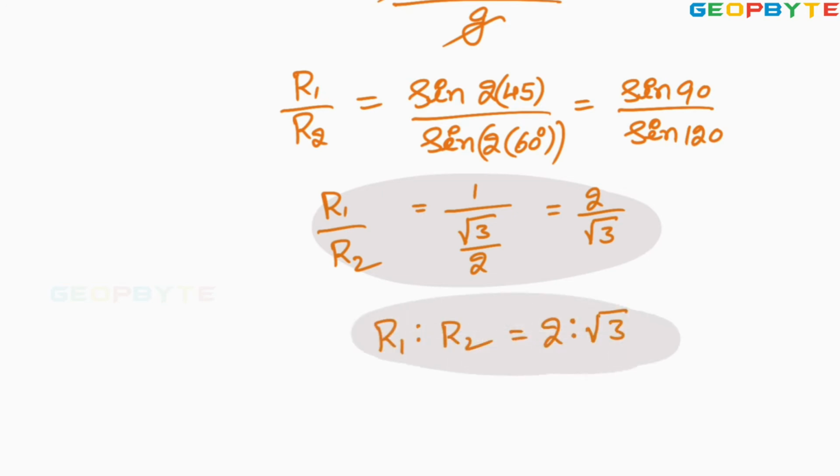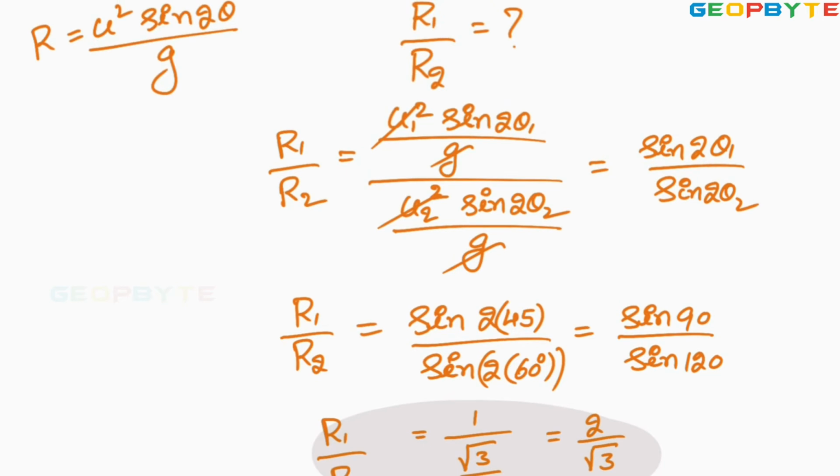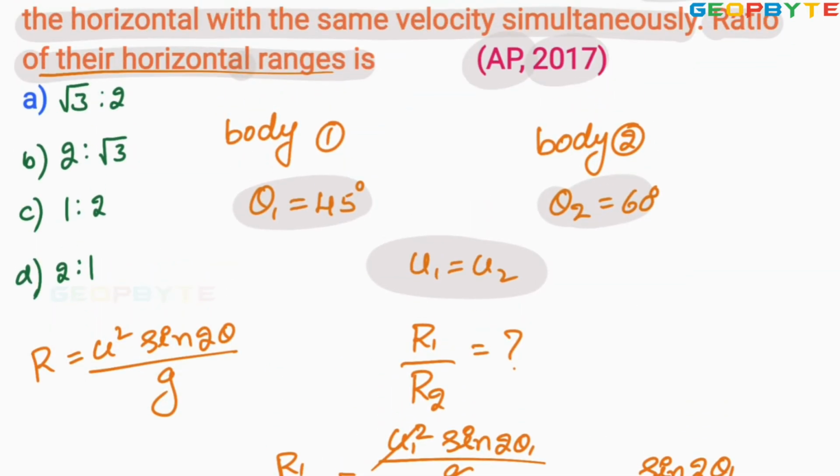Therefore, what is the correct answer? Look at the options. 2 is to root 3. Look at option B. Option B is absolutely correct. I hope you all clearly understood. Let us go for the next problem.